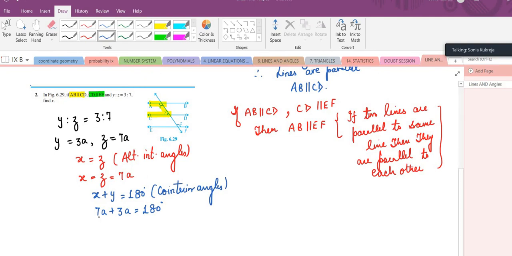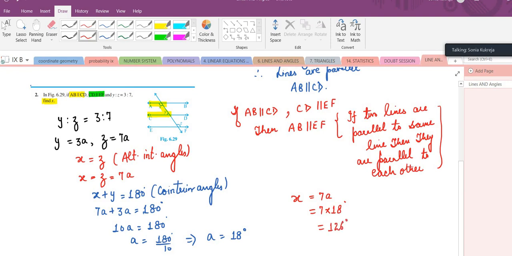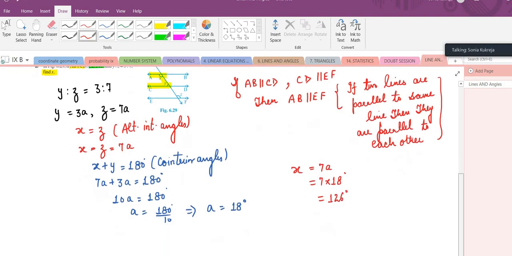So it becomes 10A is equal to 180 degree. So the value of A becomes 180 upon 10. This implies the value of A is 18 degree. But what we need to find out? We have to find out the value of X. And X is 7A. 7 into 18, we get 126 degree. Let's do one more question.